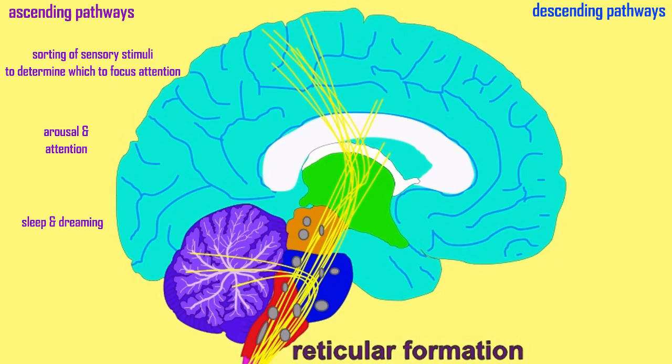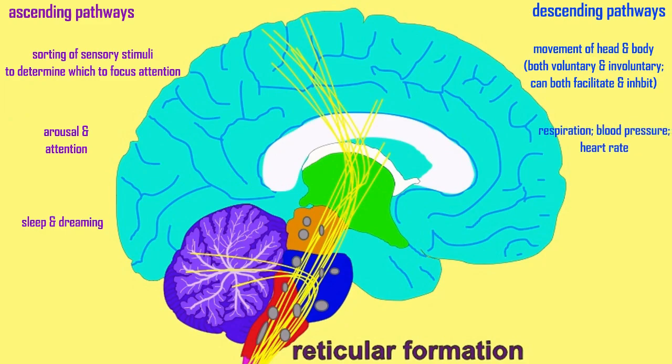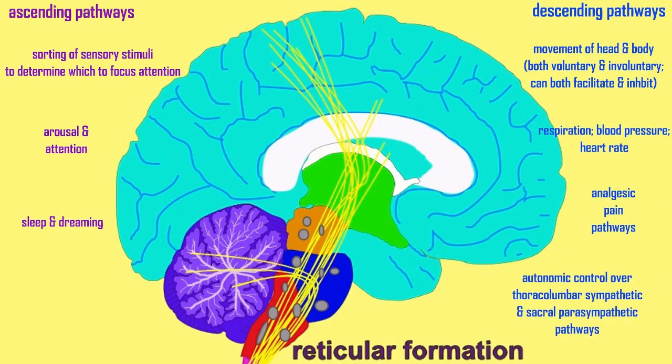occur. The descending pathways control the movement of the head and body, both voluntary and involuntary, which can be both facilitated and inhibited. Respiration, blood pressure, heart rate, analgesic pain pathways, and then the autonomic control over the thoracolumbar sympathetic division of the ANS and the sacral parasympathetic division of the ANS. All of the reticular formation is involuntary.